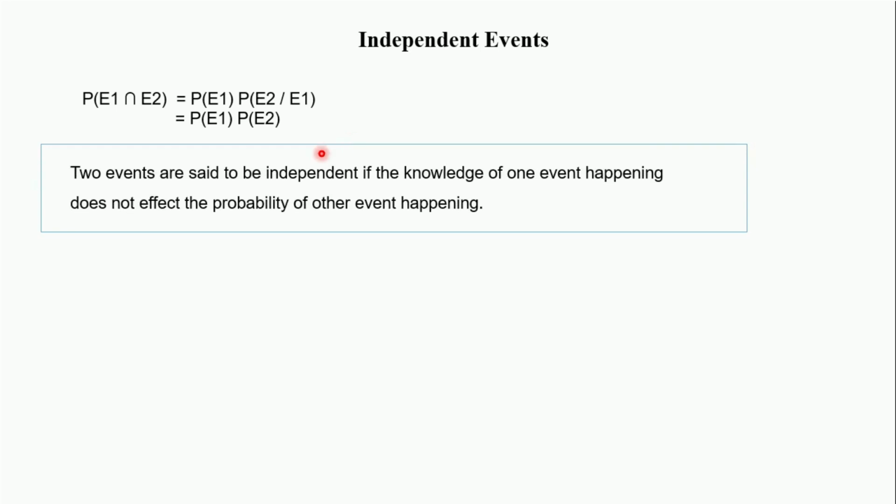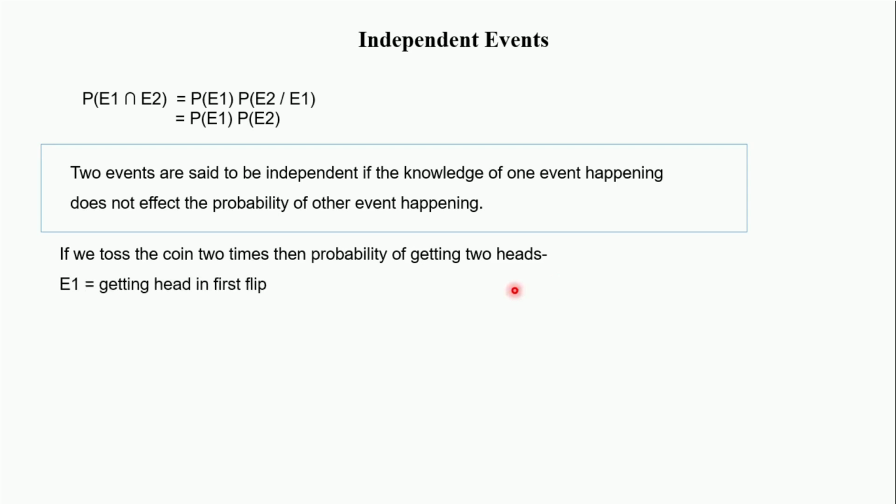So we can say that two events are said to be independent if the knowledge of one event happening does not affect the probability of the other event happening. Let's take an example. If we toss a coin 2 times, what is the probability of getting 2 heads? Here these are independent events because once we toss the coin, whatever outcome we get in the first flip is not going to affect the outcome we get in the second flip. So that's why these two events are independent.